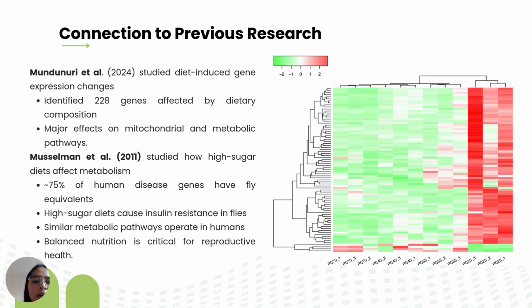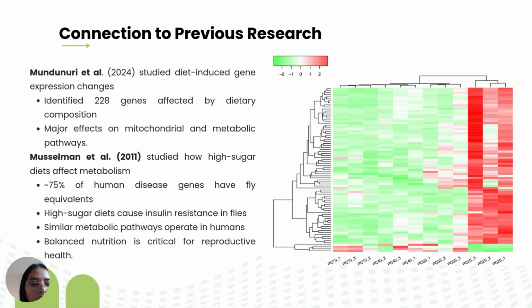In the Mondonori study, we can visualize gene expression changes. For this, we use this heat map, where red colors indicate higher gene expression and green colors indicate lower expression. Different diets produce distinct gene expression patterns, particularly affecting mitochondrial and metabolic pathways. These molecular changes help explain why high sugar intake disrupts energy metabolism and reduces reproductive success, as seen in my experiment.